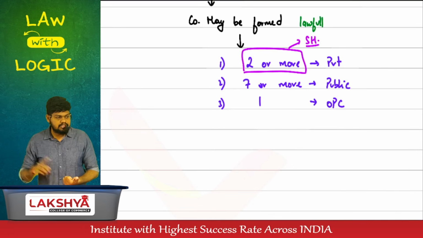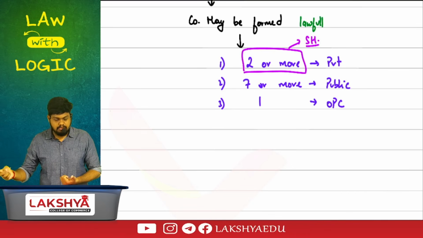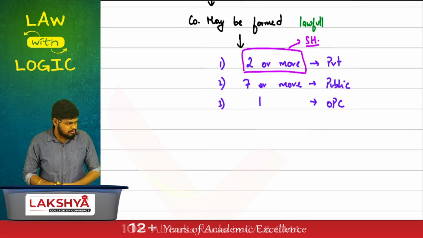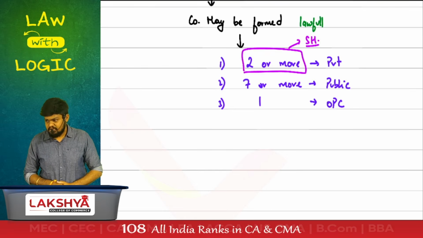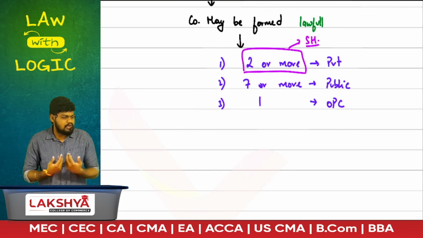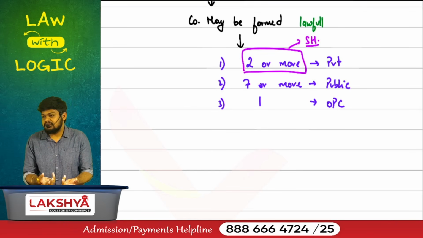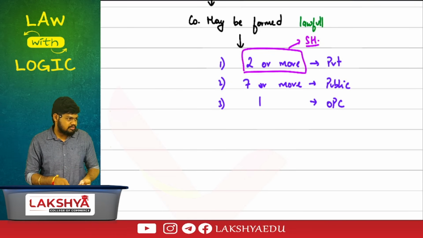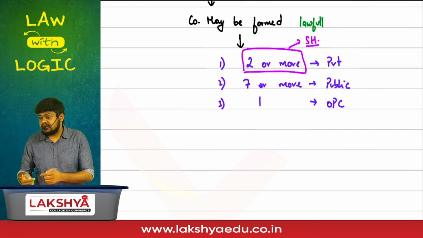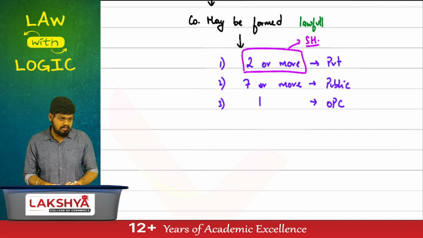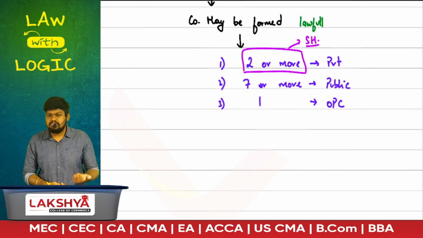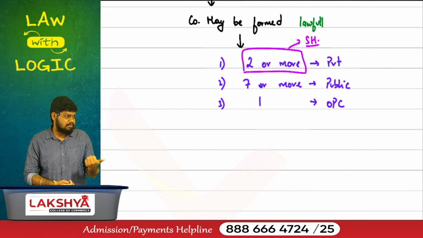For the company to exist, we have to submit documents to the ROC. To submit documents to ROC, we must have shareholder. Possible? It is not possible to have shareholders even before the company is incorporated. Point is, you sell the shares to them, you allot the shares to them. If they're holding the shares, they're calling themselves as shareholder. That is practically possible after incorporation, not before. But for the company to be incorporated as an artificial person, we have to register it with the ROC, we have to submit documents. Who will submit documents? Can the shareholder submit documents?